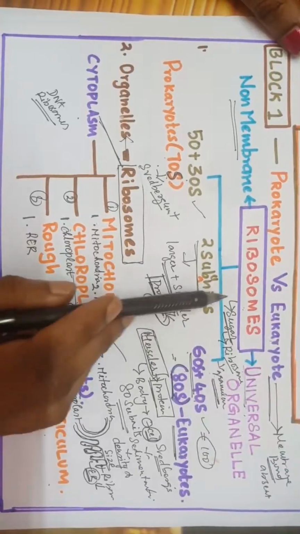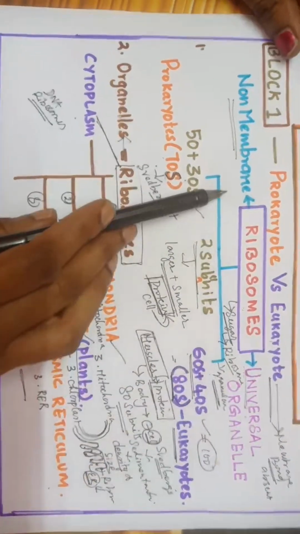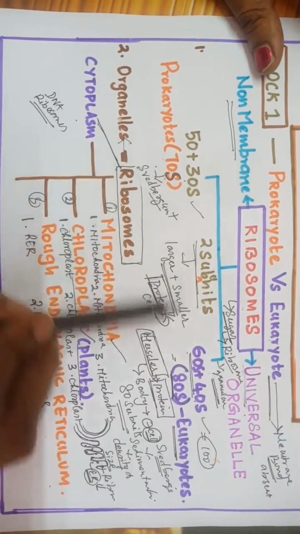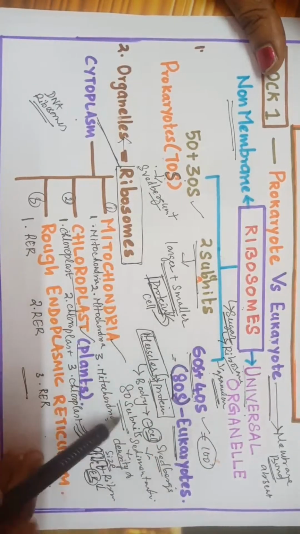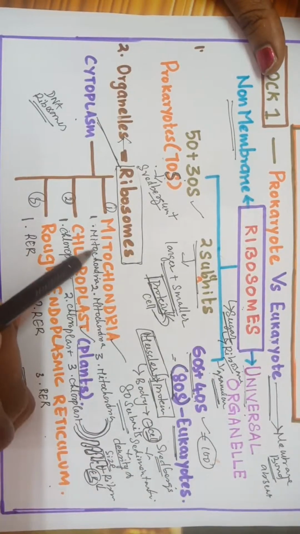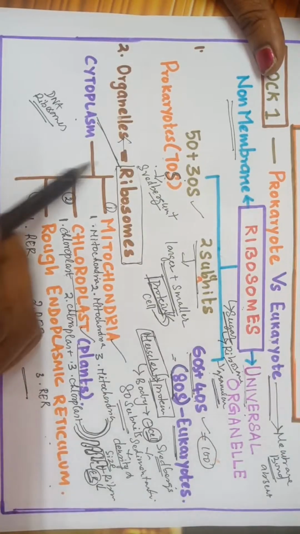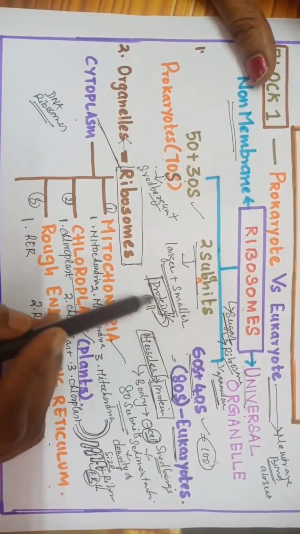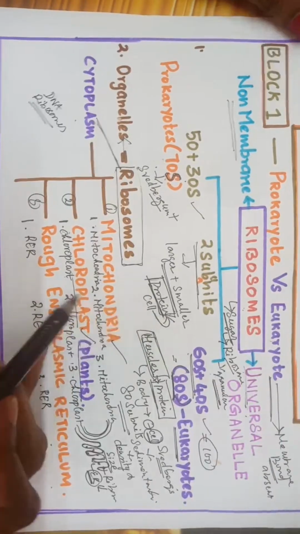So in this we saw about ribosomes, prokaryote and eukaryote. It is a universal organelle, non-membrane bound, 50S and 30S making the 70S type seen in prokaryotes, 80S is seen in eukaryotes, 60S plus 40S, and S is a Svedberg unit. Organelles which contain ribosomes are mitochondria, chloroplast, which is seen in plants, and rough endoplasmic reticulum. They are also present in the cytoplasm. What is the function of ribosome? It supplies protein to the cell, that is protein synthesis of the cell.